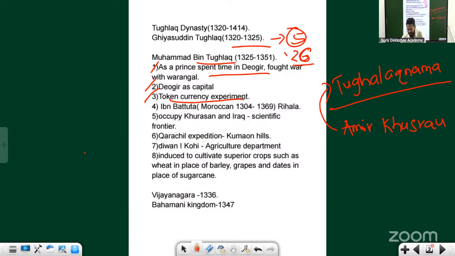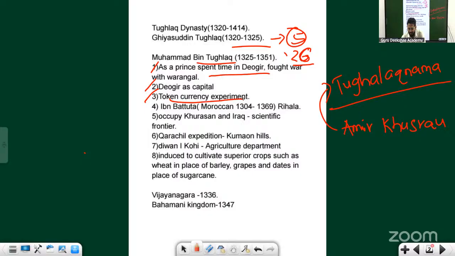So he got the copper. Copper is easily available compared to gold and silver. So he said, okay, we'll make coins out of copper. But ultimately that didn't lead to success, because people started counterfeiting it. They started to duplicate it, produce it themselves, and started to exchange it.